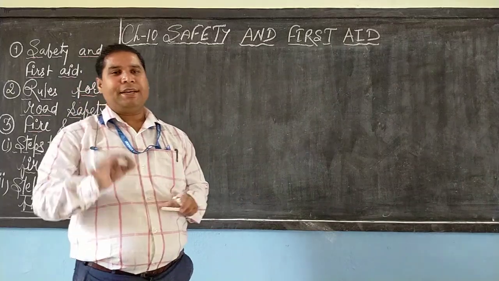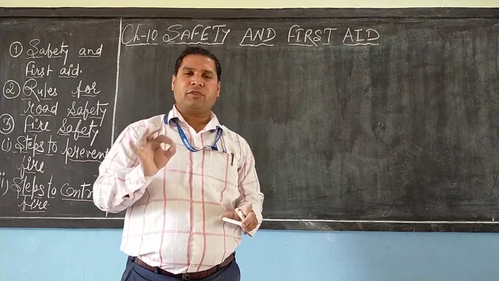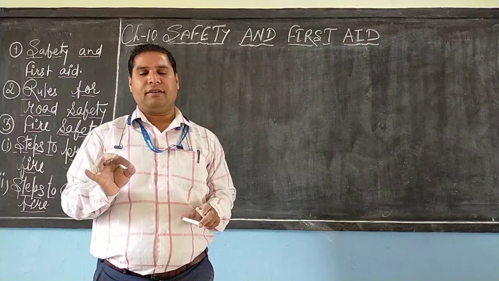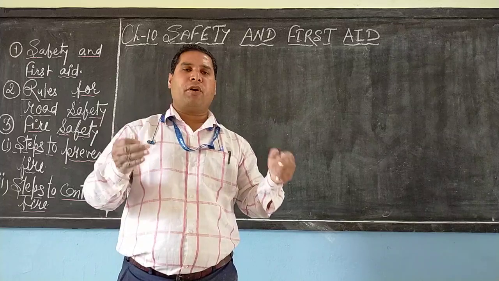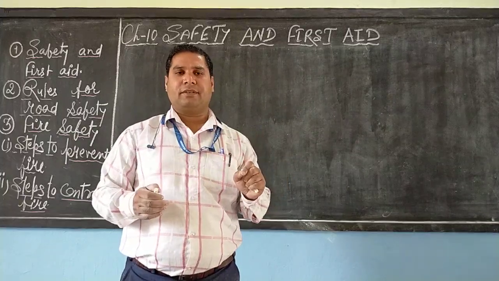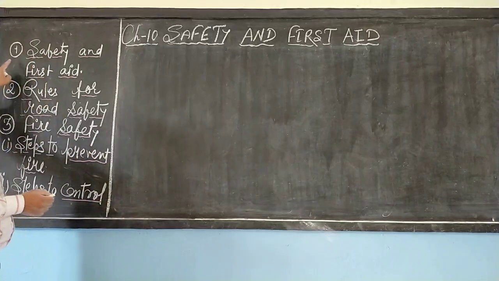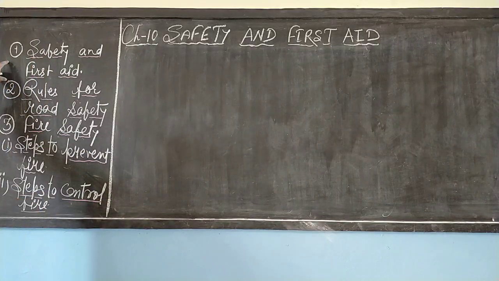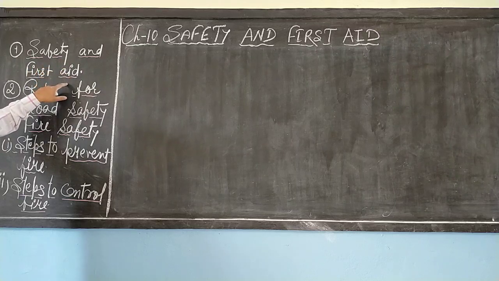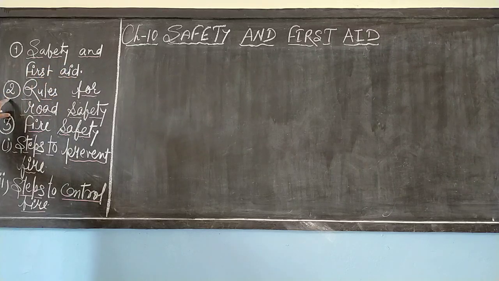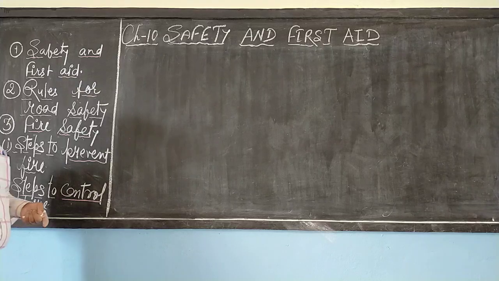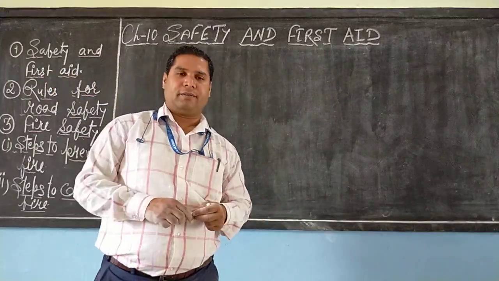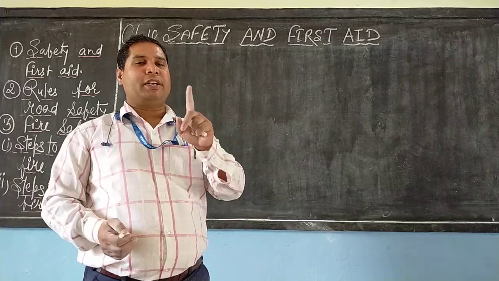Dear student, in this video I am going to give an introduction of chapter 10. Also, I will explain a few important points of chapter 10. And the points are: first, what do you mean by safety and first aid? Point number 2, rules for road safety. Third, fire safety. In fire safety, I will explain the steps to prevent fire and the steps to control fire. So let us proceed to point number 1.